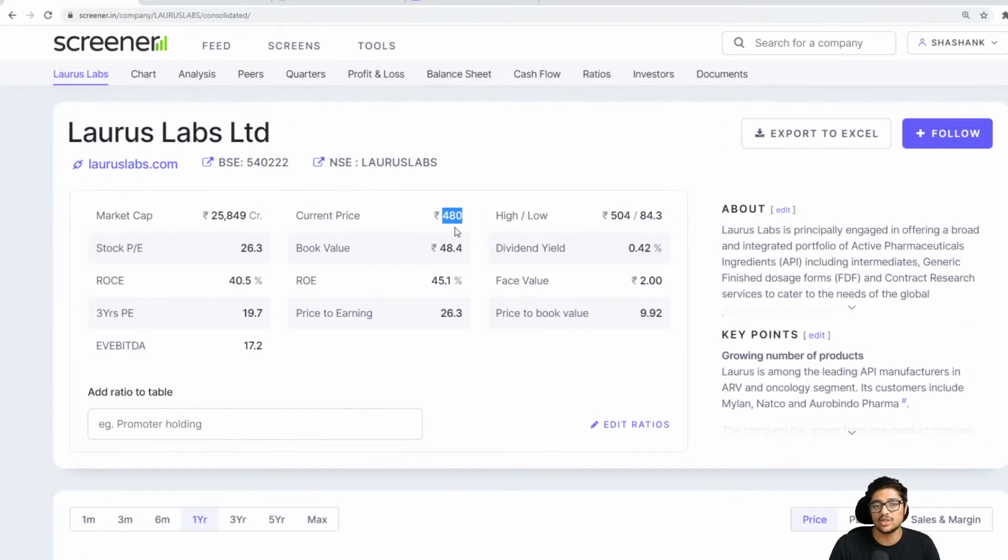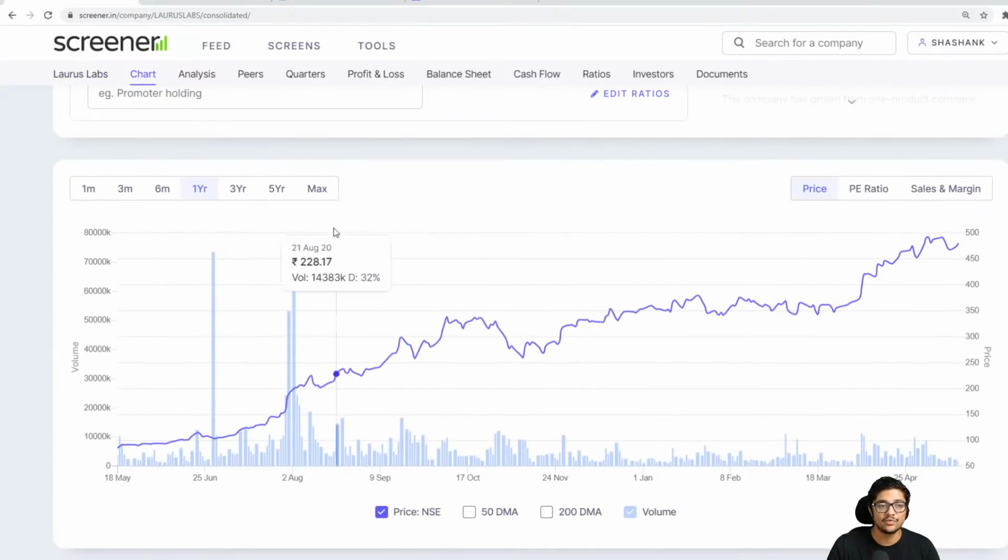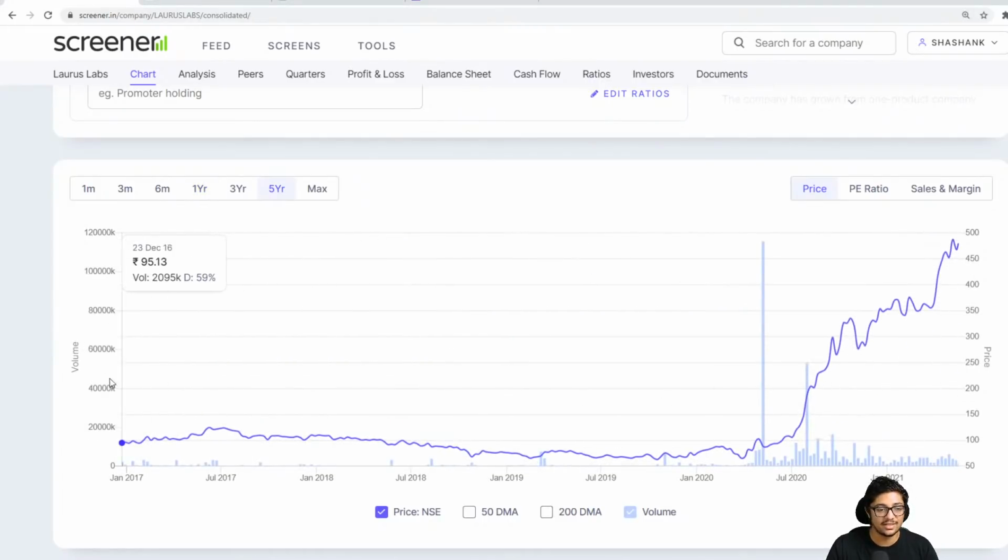Now let's look at how a chart of a fast growing company looks. Let's look at Laurus Labs and see how the company is growing. If you look at the 1 year chart, you can clearly see a significant growth. Last year on 18th May it was at 85 rupees, and on 18th May today it is at 480 rupees. You guys can do the math on how much it has grown. If you look at the 5 year chart, it has not grown at all in the last 5 years, but suddenly after March 2020, after COVID, with the hype of the pharma sector, it just shot up and came into the limelight, and it has gone up quite drastically.